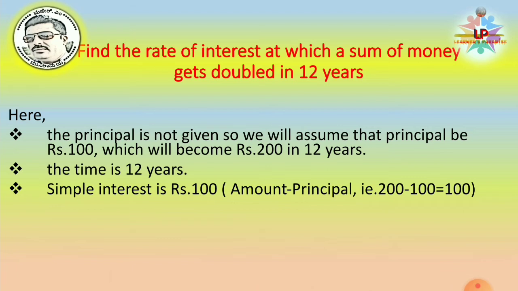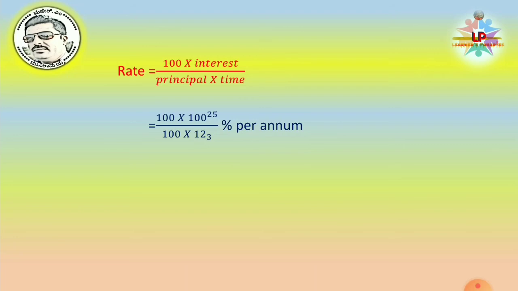If we substitute these values in the formula, let us substitute the values. The formula is rate of interest is equal to 100 into interest divided by principal into time. So now let us substitute the values. 100 into interest, which is also 100, divided by principal 100 into time 12 years. The principal is also 100, interest is also 100, time is 12 years, and let us simplify this.